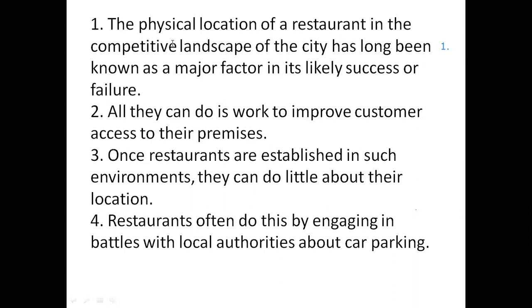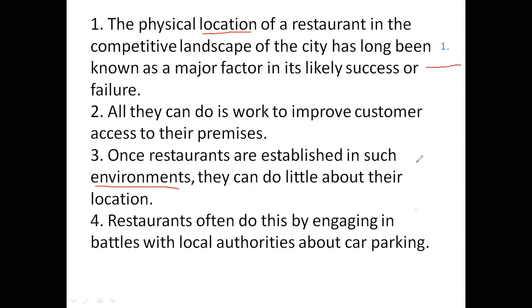First, we were talking about the location, and then we saw that once restaurants are established in such environments. So location and environment are the same things here. It's not going to be similar words everywhere. It can be synonyms. So here is location, here is similar environments or such environments, which means that these two sentences are connected. So we have found a connection here.